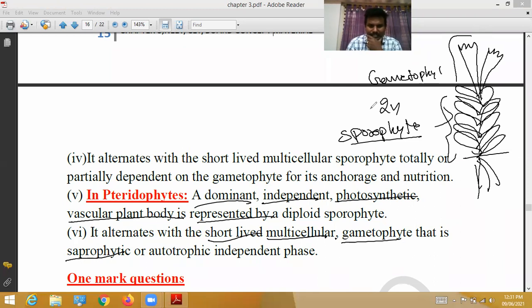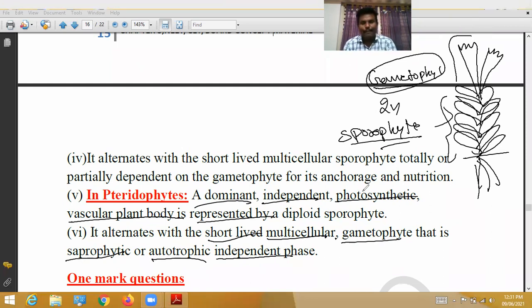Saprophytic means what? Saprophytes are autotrophic and independent. They may depend on others or on some conditions. Autotrophic means they themselves prepare food materials. Independent phase means what? It depends on the sporophytic phase. This is called the haplodiplontic life cycle. With this, the complete information about the plant kingdom is finished.